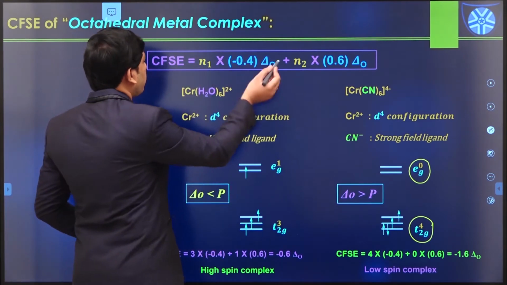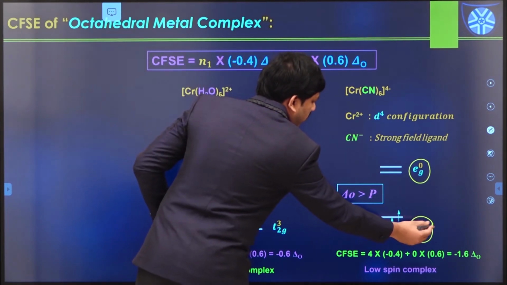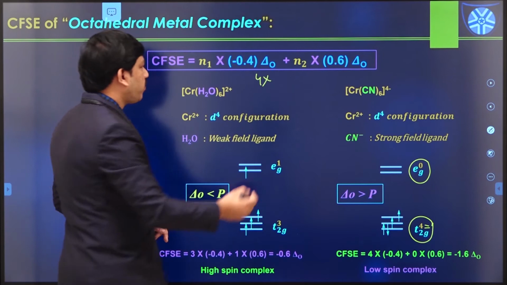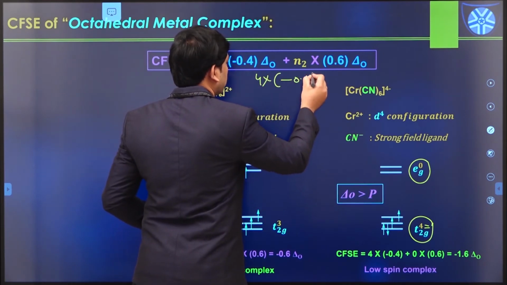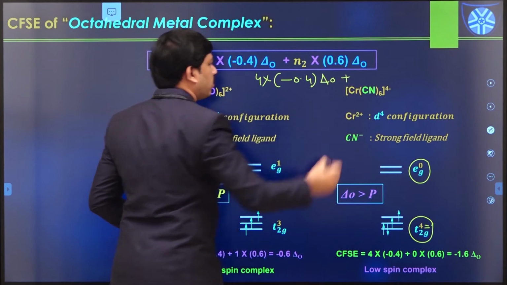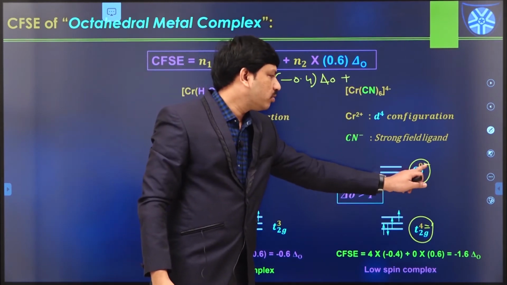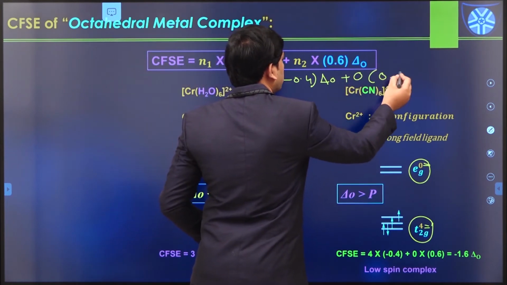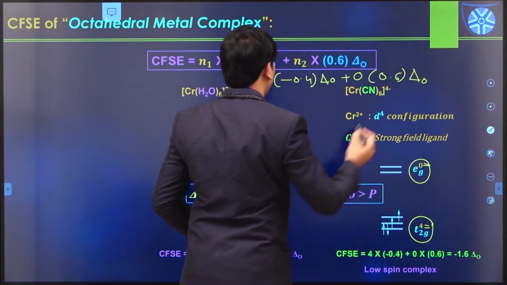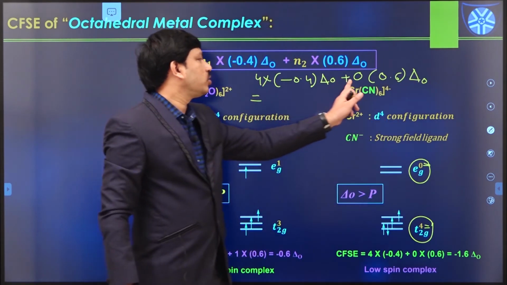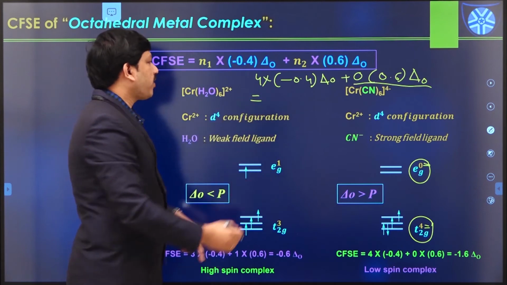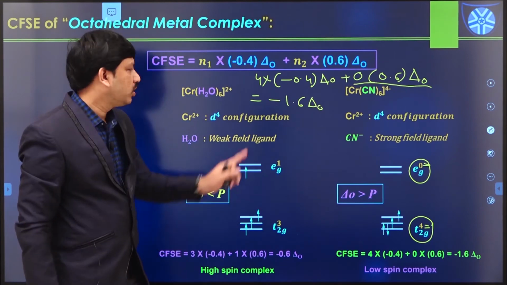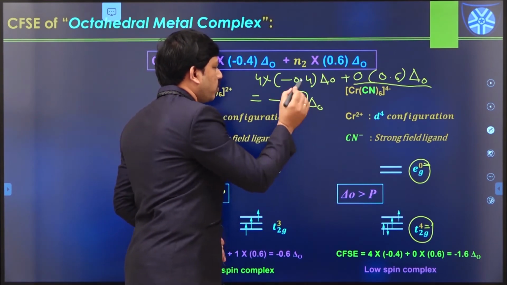eg0. So according to the formula, what is the N1 value? 4. 4 into what? Minus 0.4 delta naught plus, what is the N2 value? That is 0. So that means 0 into 0.6 delta naught. If we calculate this overall value, the second term is 0 and the remaining value is minus 1.6 delta naught. So in this case, this value is 1.6.